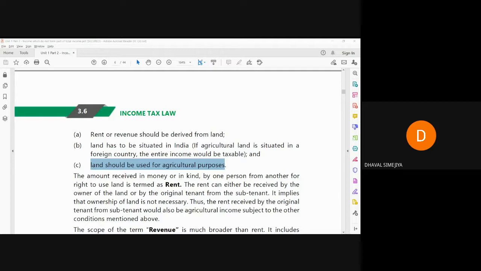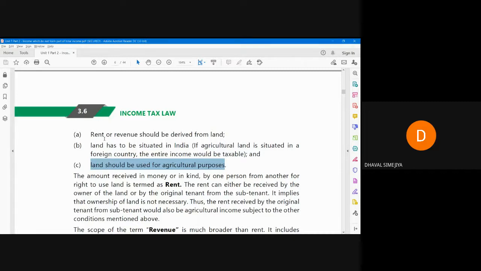That land is agricultural land, with a huge farm of flowers, but that is used for movie shooting. So whatever income is generated by shooting that movie, and whatever amount is payable by Yashraj Films, will be taxable in the case of the landlord.